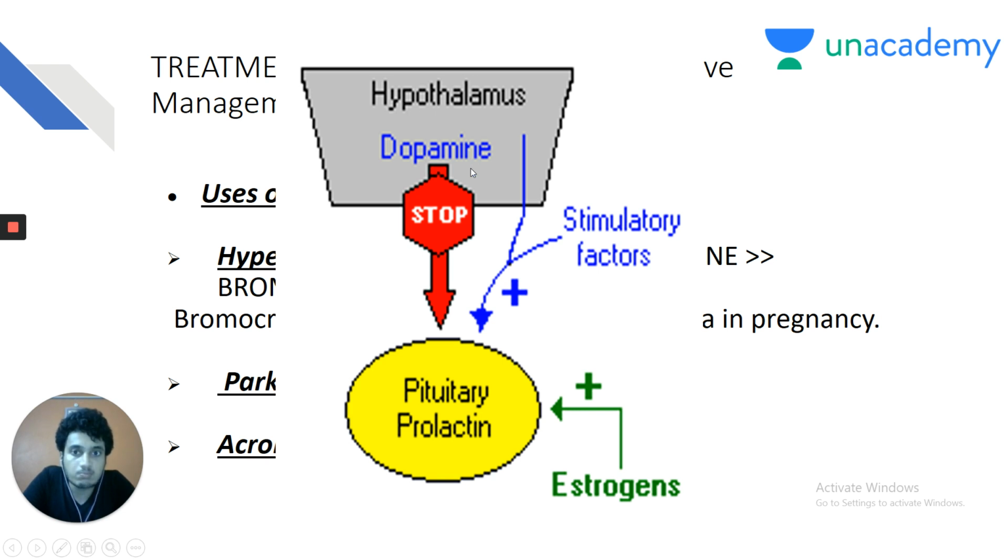Dopamine inhibits the secretion of prolactin from the pituitary. In fact, the prolactin inhibiting factor is nothing but dopamine, and estrogen stimulates the production of prolactin. So the more dopamine you give, the less the prolactin, and so the drug of choice for hyperprolactinemia is bromocriptine or cabergoline.